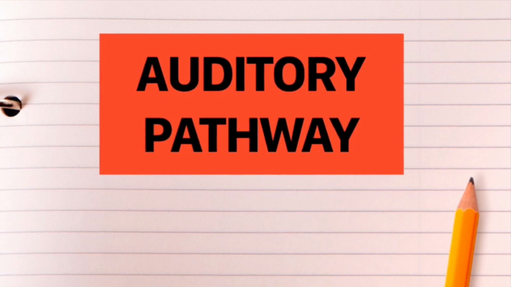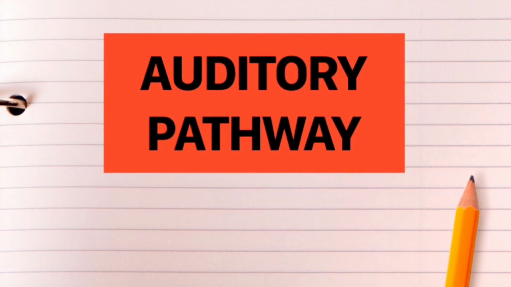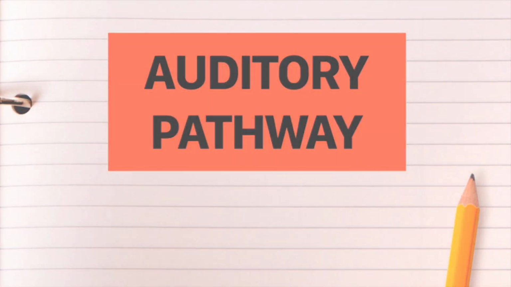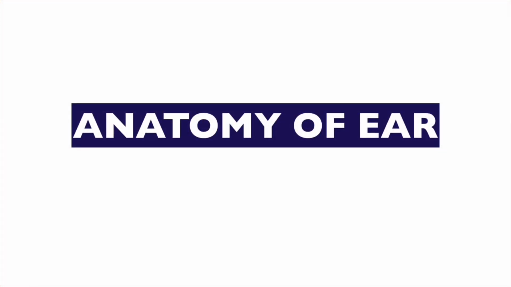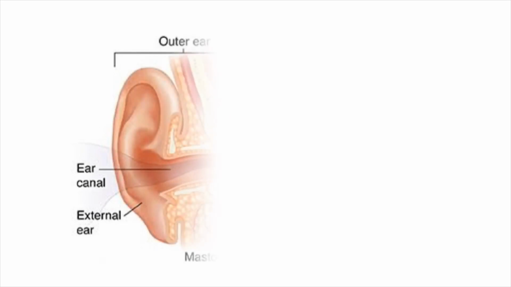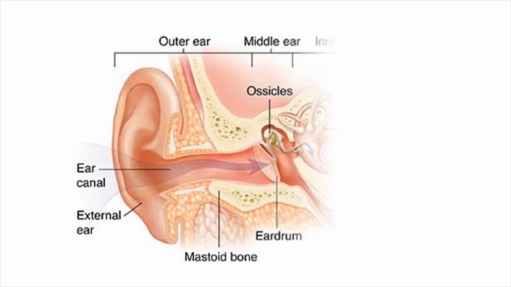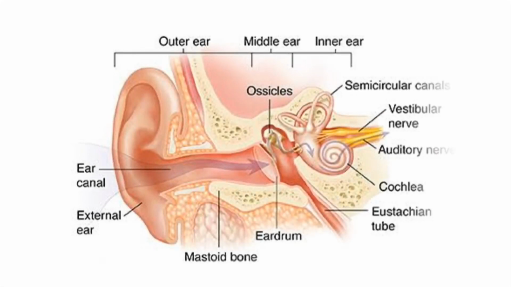Hey friends, this video is about the auditory pathway, that is the neural pathway which enables us to hear a sound. Firstly, let us briefly discuss the anatomy of the ear. The ear consists of three parts: the outer ear or external ear, the middle ear, and the internal ear or inner ear.